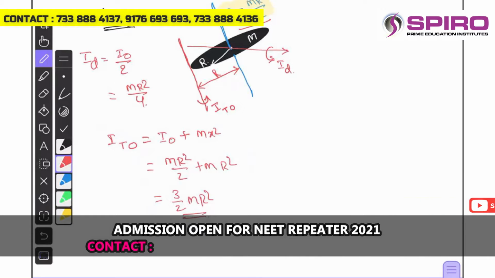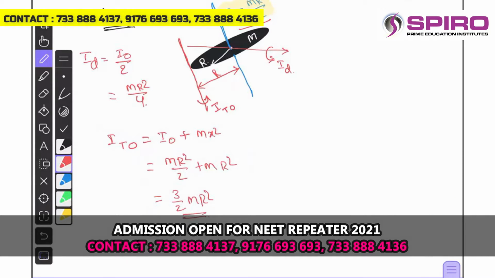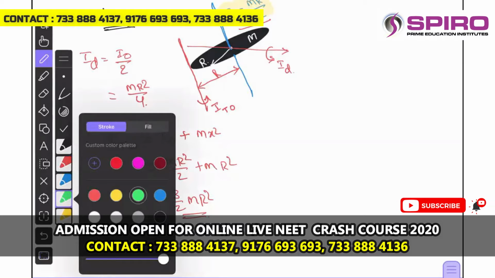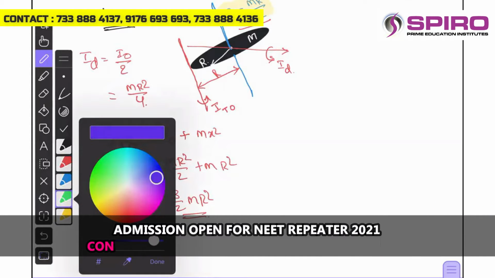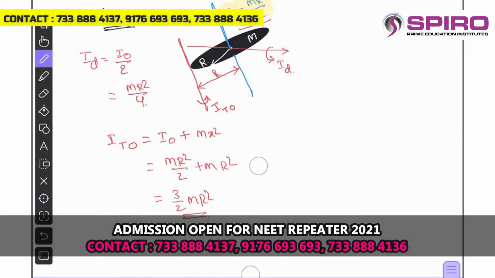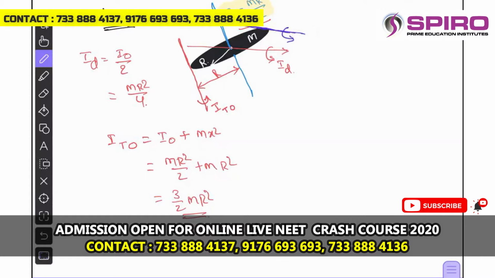Okay. And we can also consider one more axis, that is parallel to the diameter and passing through one of the tangents, right? So here also the perpendicular distance between the two parallel axes will be r itself.